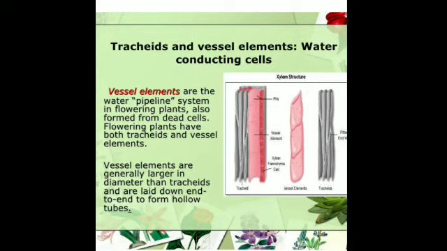Is it clear? So I have just told you the functions of vessels, tracheids, xylem fiber and their structure. And the xylem parenchyma is the living part of the xylem tissue, with thin cell walls, and they store food and also help in the conduction of water and minerals. Is it clear? If we sum up all these functions collectively, we can say that xylem has 3 functions.